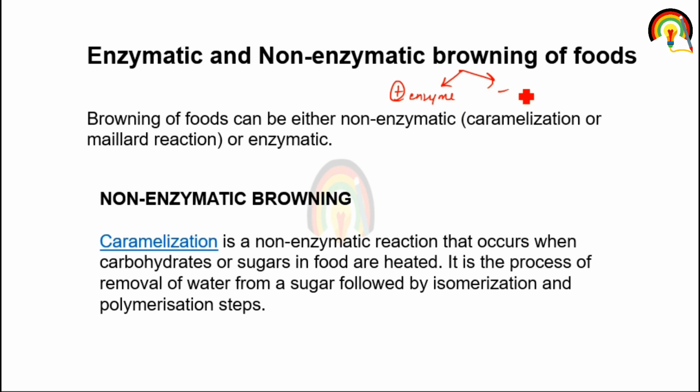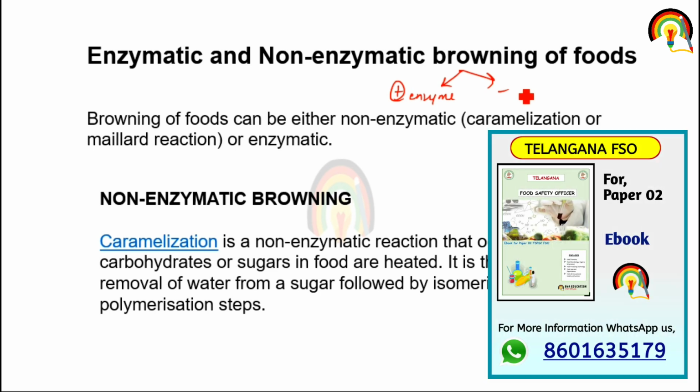When we discuss the absence of enzyme, we mainly focus on caramelization and the Maillard reaction. Both are called non-enzymatic browning reactions. So what is caramelization?